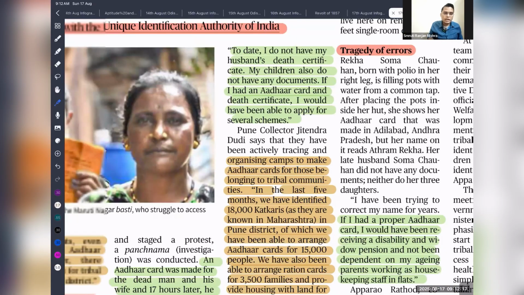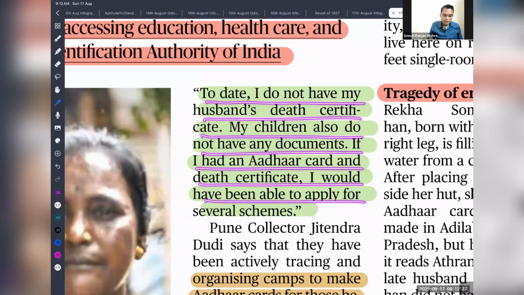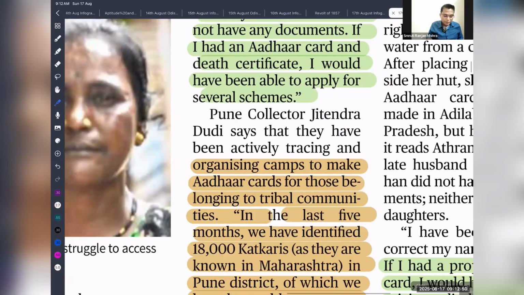So there are also people who don't have any documents. One woman said, "I don't have my husband's death certificate and my children do not have any document. If I had the Aadhaar card and death certificate, I could have applied for several schemes." So just because some people don't have an Aadhaar card, that is the reason they are being excluded. So technology should help enable people. Technology should not exclude people. That is our objective. While no doubt we need to improve efficiency, we need better identification, we need to curb corruption, this cannot be a ground for excluding people.